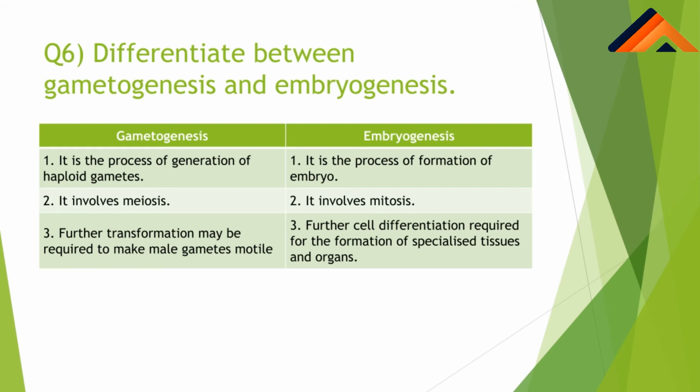In gametogenesis, further transformations may be required to make male gametes motile. Male gametes को motile बनाने के लिए gametogenesis में further transformations होते हैं. But in embryogenesis, for further cell differentiation and for the formation of specialized tissues and organs, we need cell differentiation. Cells need to divide in this.